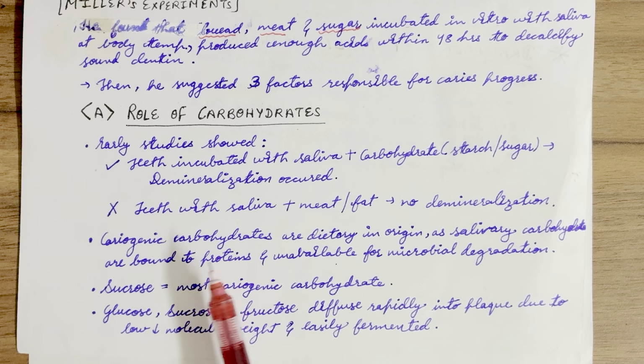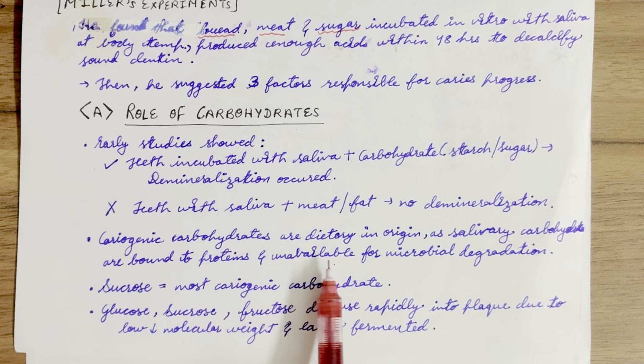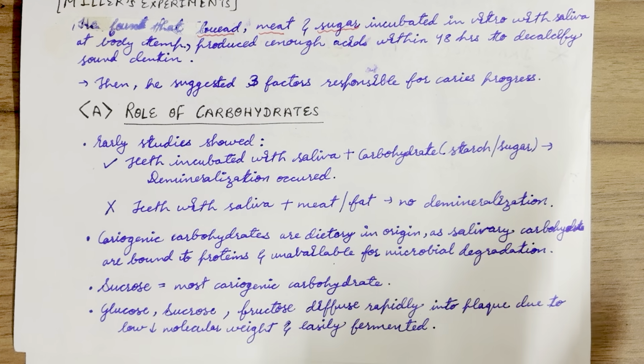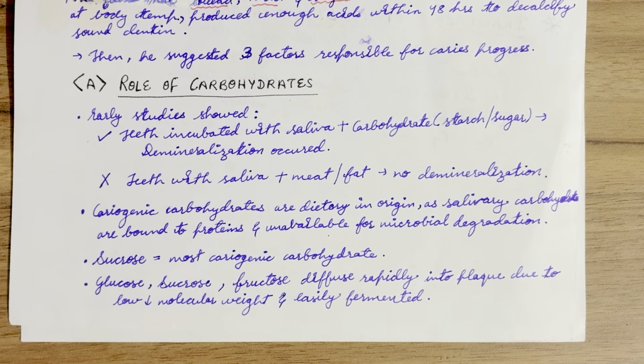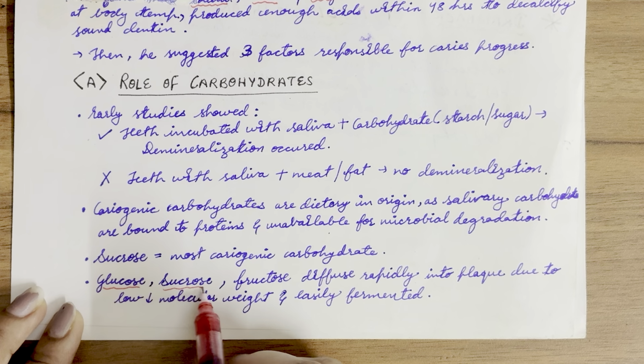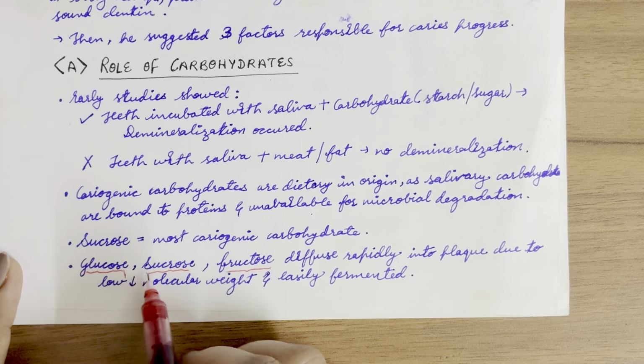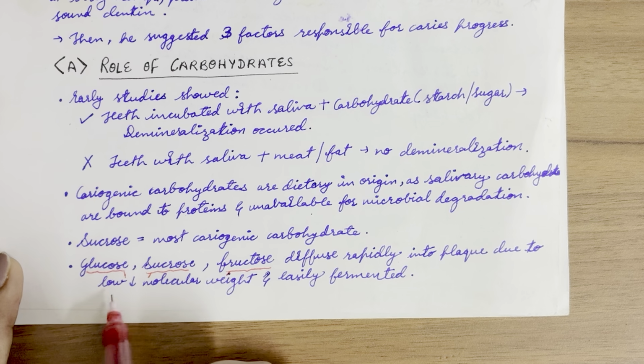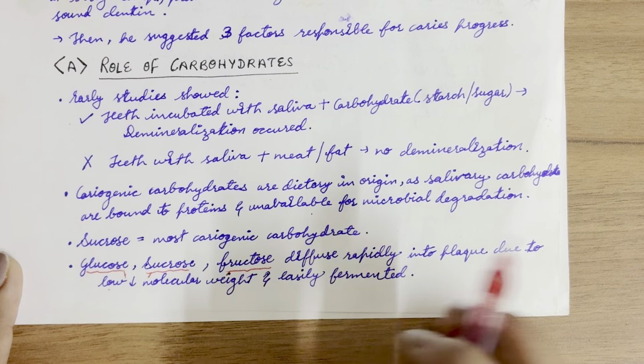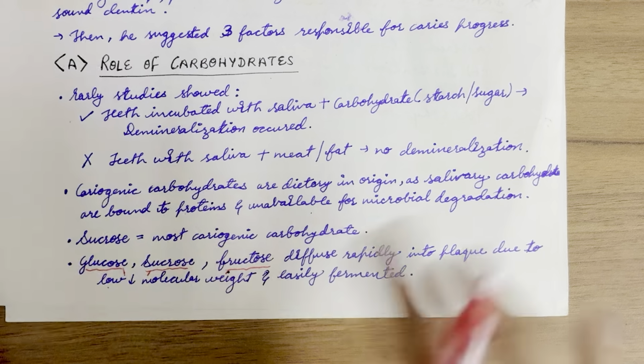Salivary carbohydrates are bound to proteins and unavailable for microbial degradation. So, cariogenic carbohydrates are responsible. Sucrose is the most cariogenic carbohydrate. Glucose, sucrose, and fructose have low molecular weight and are easily fermented by bacteria.